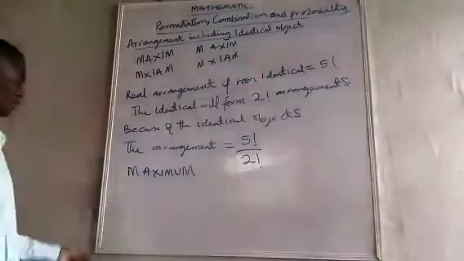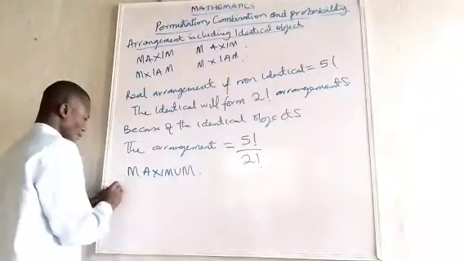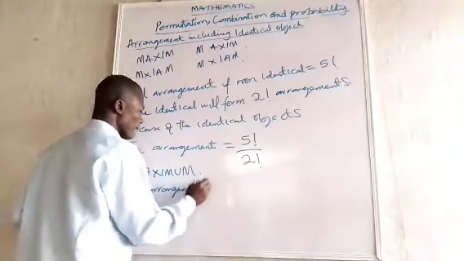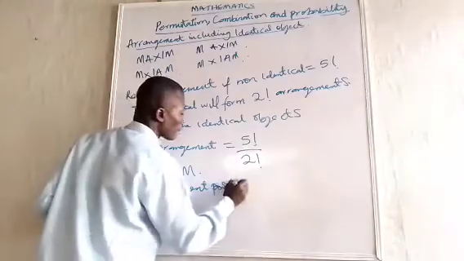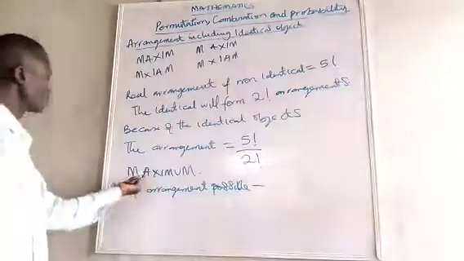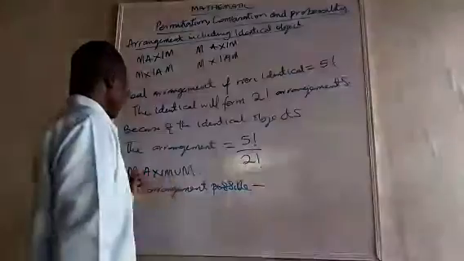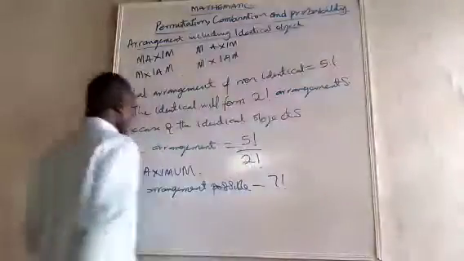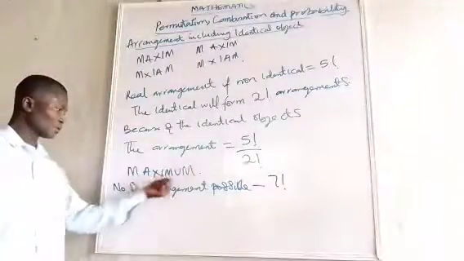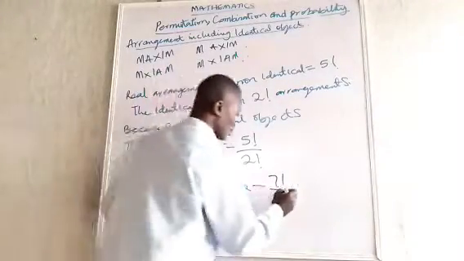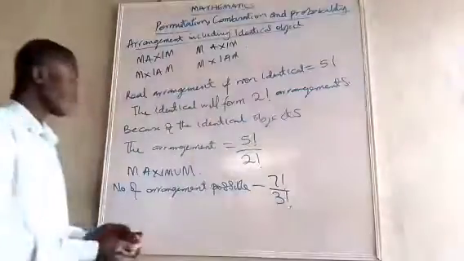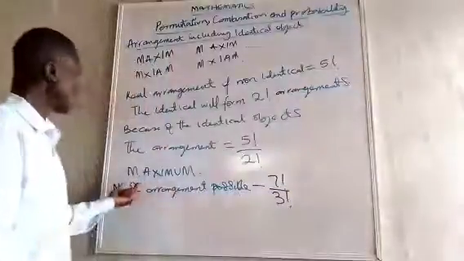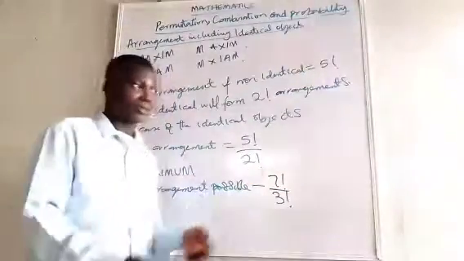If you look at this, to find the number of arrangements or possible arrangements, we are going to have 1, 2, 3, 4, 5, 6, 7. So we have 7 factorial. How many identical objects do we have there? 1, 2, 3. Divided by 3 factorial. In this instance, you have no problem. Just look at how many are similar. How many is the total arrangement?